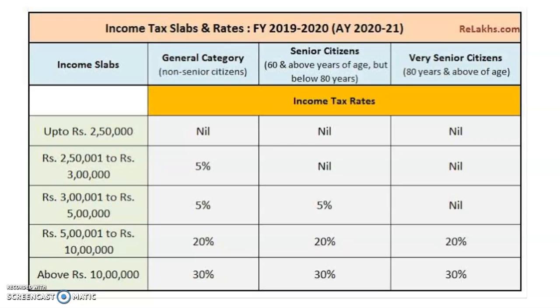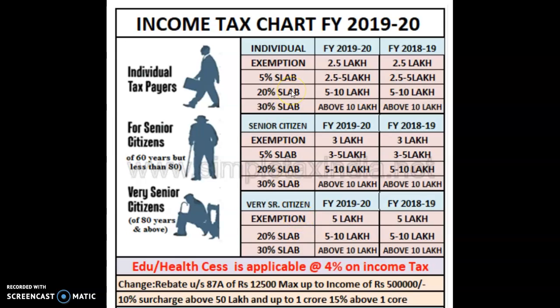We'll see with the help of one more image. Yes, we can consider an example here. It is categorized here into various categories. For an individual, we are considering this particular year 2019-20. We need not consider other years, as it is almost the same, with maybe very minute changes. For the normal SSC, up to 2,50,000 is exempt, the 5% slab is from 2,50,000 to 5 lakh, the 20% slab is from 5 lakh to 10 lakh, and above 10 lakh it is 30%. That is for the normal SSC for financial year 2019-20.